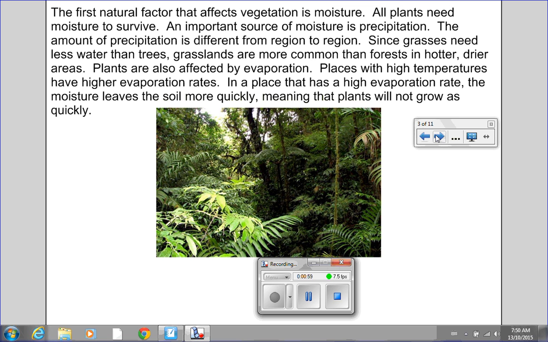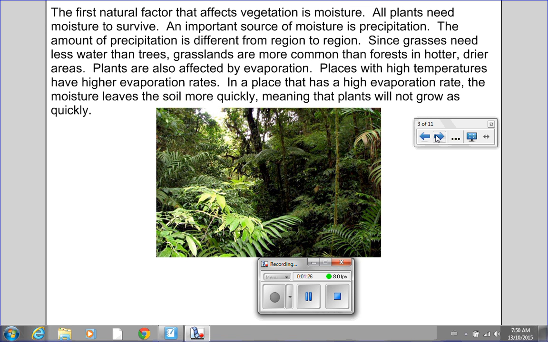The first natural factor that affects vegetation is moisture. All plants need moisture to survive. An important source of moisture is precipitation. The amount of precipitation is different from region to region. Since grasses need less water than trees, grasslands are more common than forests in hotter, drier areas.